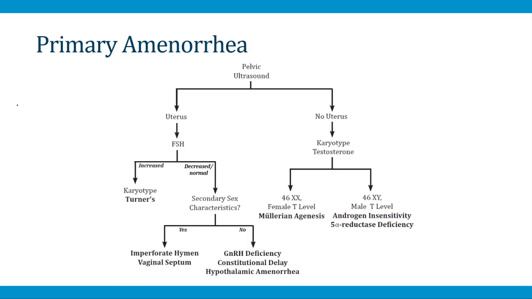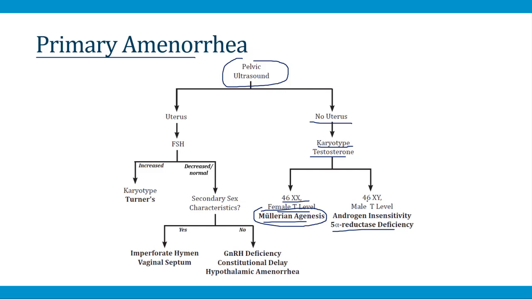I'll finish with this one slide from the White Coat Companion, which shows all the elements of the workup of primary amenorrhea. So I can't emphasize enough how important the pelvic ultrasound is. If there's no uterus, then you're dealing with most likely either Müllerian agenesis or some hormone problem. In this situation, the next best test is the karyotype and testosterone level, as we have been discussing. If the patient is 46XX with female testosterone levels, then most likely that's a case of Müllerian agenesis. If, on the other hand, it's a 46XY individual with male testosterone levels, then you're dealing with androgen insensitivity or 5-alpha reductase deficiency. And we were just talking on the last slide about how you can tell these two disorders apart.